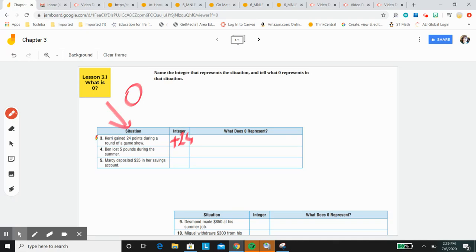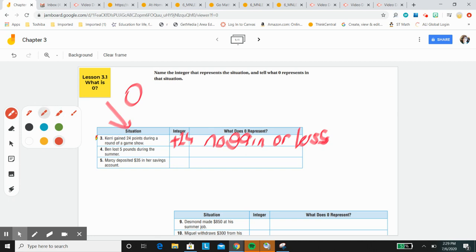The part that gets hard is what does zero represent? Okay, in this case, zero represents that she didn't lose any points and she didn't gain any points. So zero is no gain or loss. Oh, so hard to write this. No gain or loss. Are you following me so far?